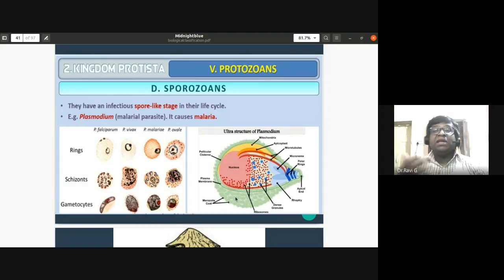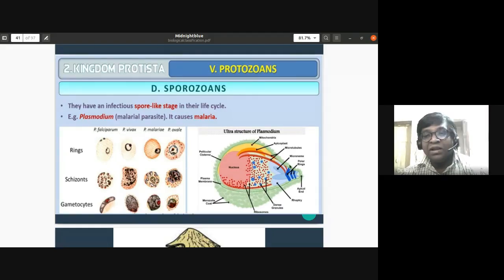When we study human health and diseases in second year, we'll be studying the life cycle of Plasmodium vivax in the mosquito and in human beings. This malarial cycle we'll be studying next year. There are different types of Plasmodium, like Plasmodium falciparum, a different species. You need not remember all this. This is only for general knowledge. So Plasmodium vivax, Plasmodium malariae, Plasmodium ovale are all different types of Plasmodium which can cause malaria.